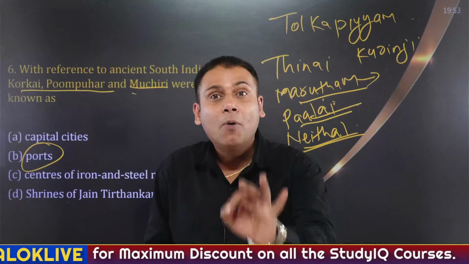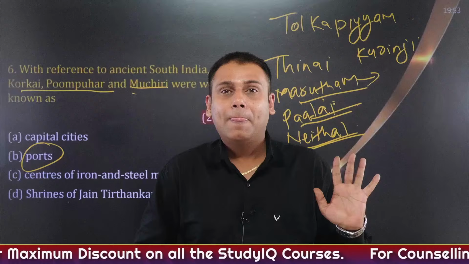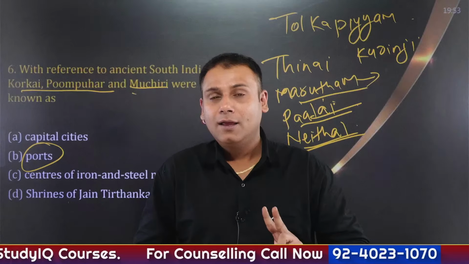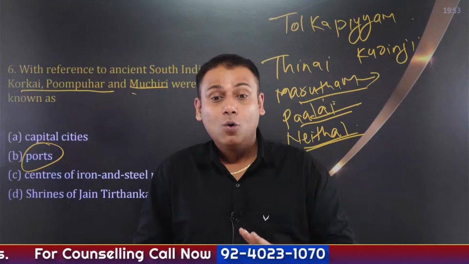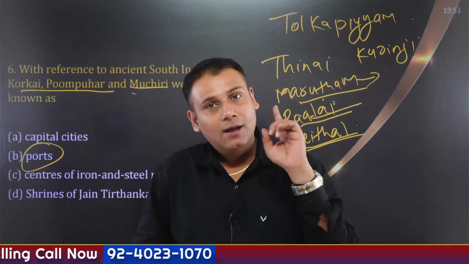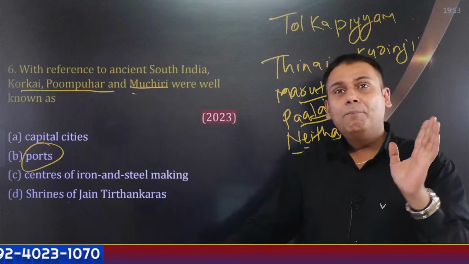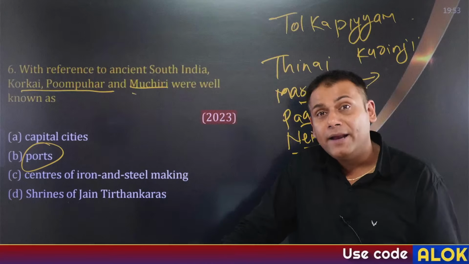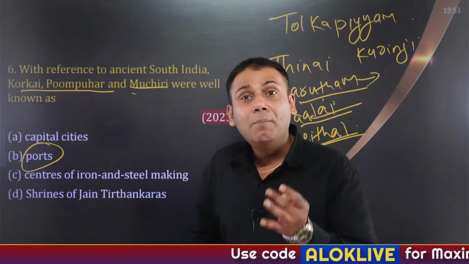Then important Sangam literature: Shilpadikaram, Mani Mekalai, Kundal Kesi. Who composed these texts? Again, important. The important dynasties are Cholas, Cheras and Pandyas, along with important ports and rulers.